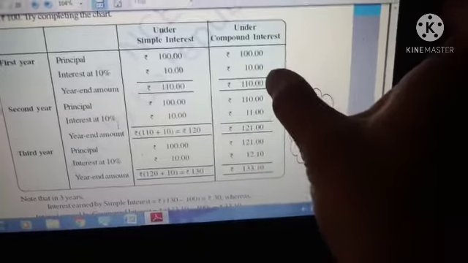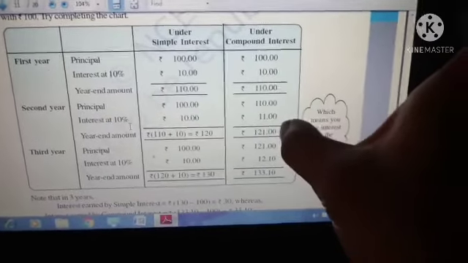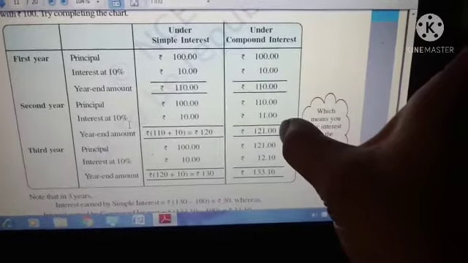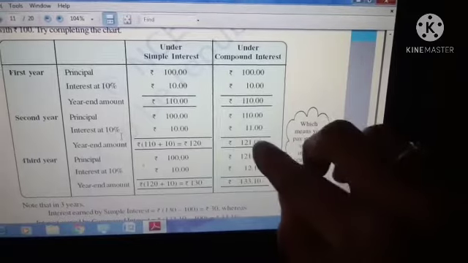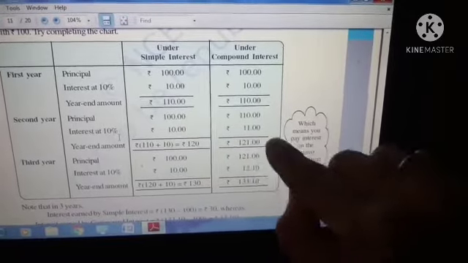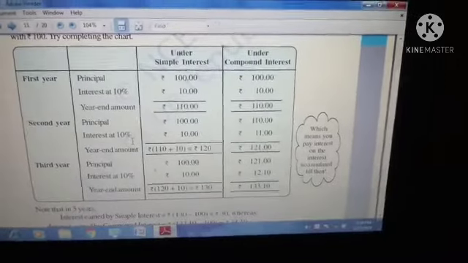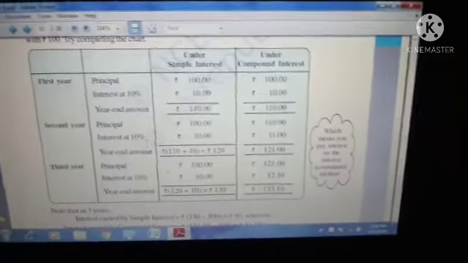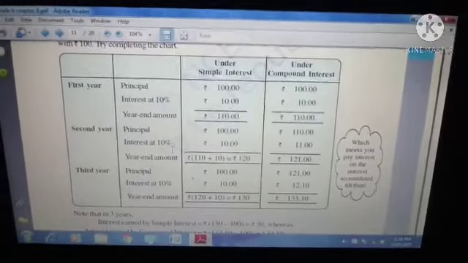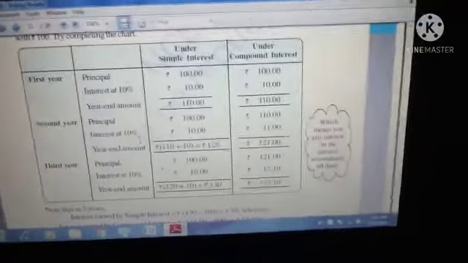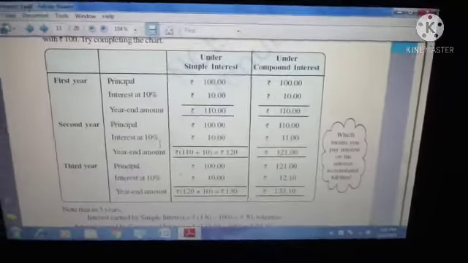It is 110 rupees, so for that 110 rupees the interest is 11 rupees, so you will get 121 rupees at last. Then the next year, along with this, you should find the interest for 121 rupees, which is 12 rupees. So you get 133 rupees, which you should pay at the end of the 3 years. Understood? So simple interest is very easy and we can easily tackle it in our life, but in compound interest we have to pay a lot.